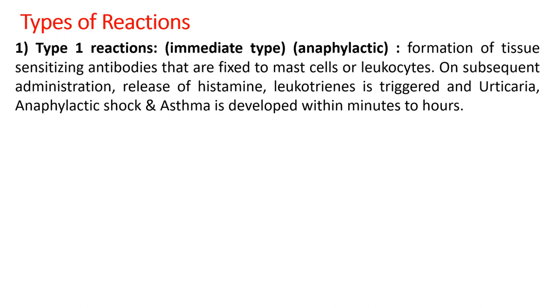Suppose a person is exposed to an antigen or allergen, his body will immediately secrete the mast cells or leukocytes, and upon subsequent administration of the same antigen either through nose or mouth, his body will immediately release histamine, leukotrienes, and that can cause urticaria or anaphylactic shocks, and even asthma within certain minutes. So these are called anaphylactic shocks.